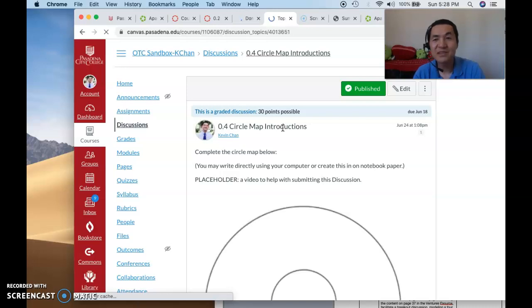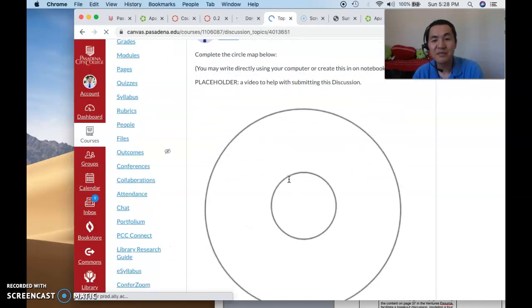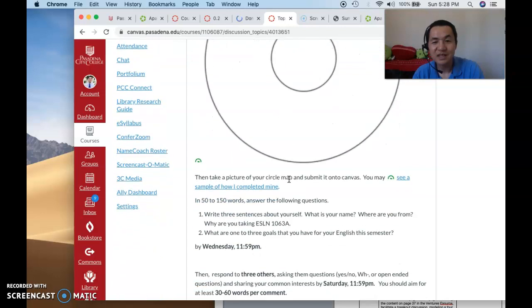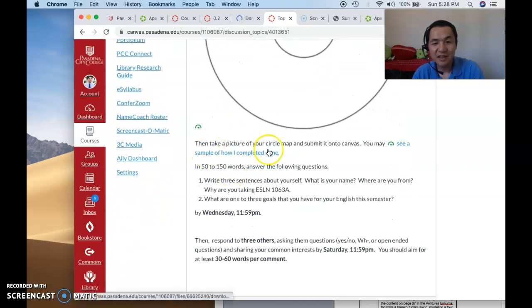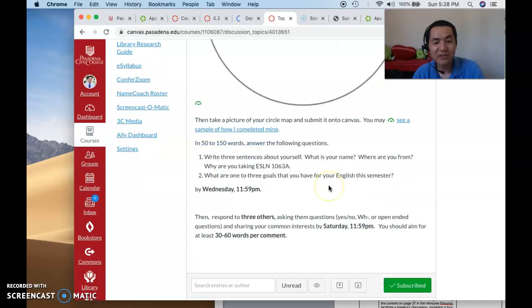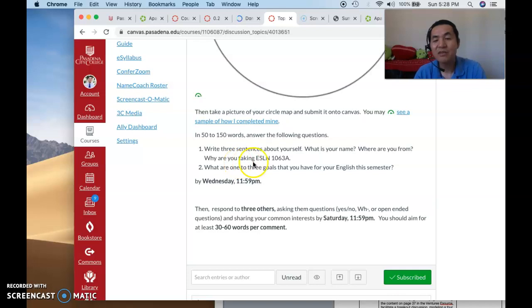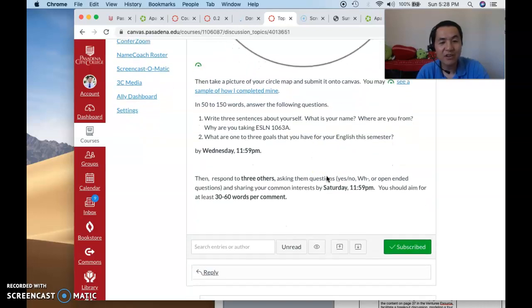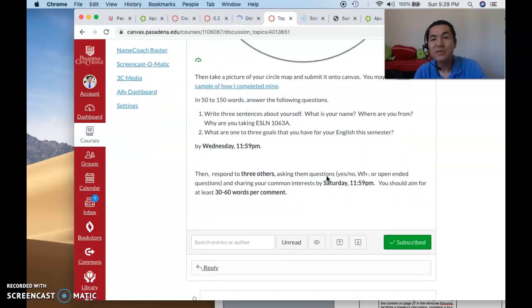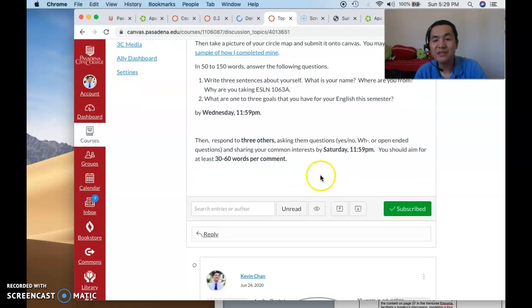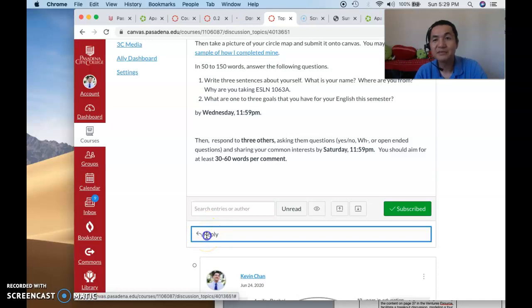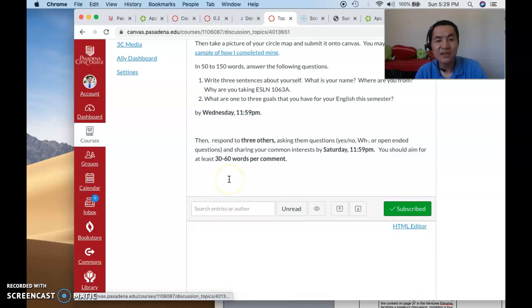You'll see a prompt and an example given by Professor Kevin. In this case, we can see that you're supposed to take a picture of your circle map, and then you have to write an answer to 3 sentences about yourself. What is your name? Where are you from? Why are you taking ESLN 1063? And what are 1 to 3 goals that you have for your English this semester? So I'm going to go ahead and model what that means and how to respond. Basically, I will click here on reply and answer the questions.